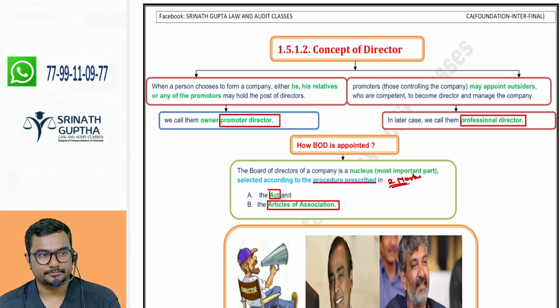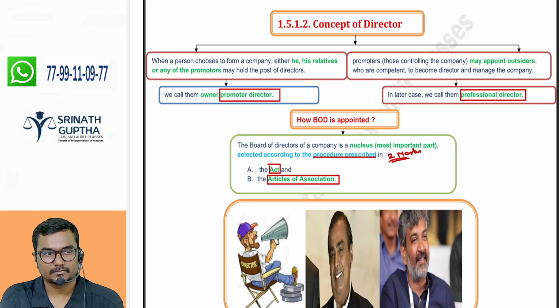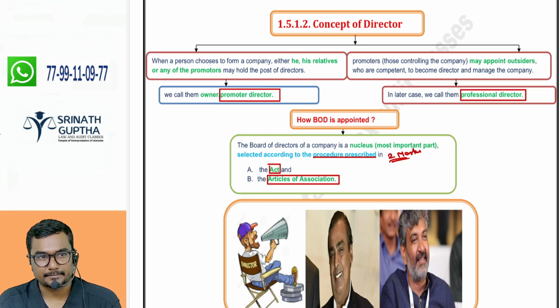Third point, if shareholders are appointing outsiders to manage the company, they are known as professional directors.